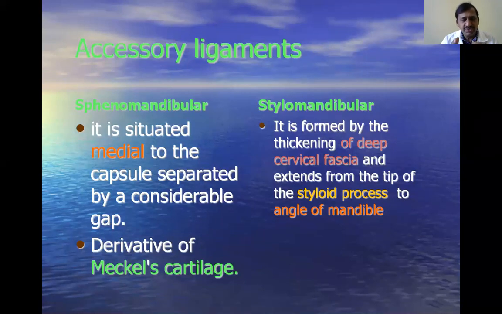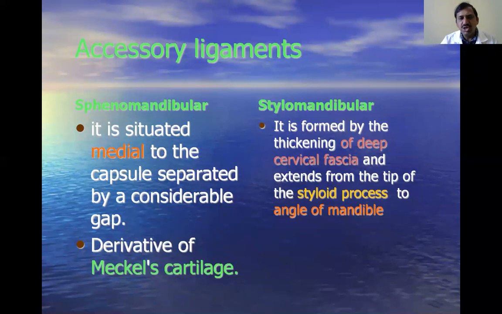What is the importance of this sphenomandibular ligament? It is a medial relation to the temporomandibular joint, and this ligament is pierced by some important structures. It is also related with many structures which are related with the joint. Because of this reason, the sphenomandibular ligament is very, very important.